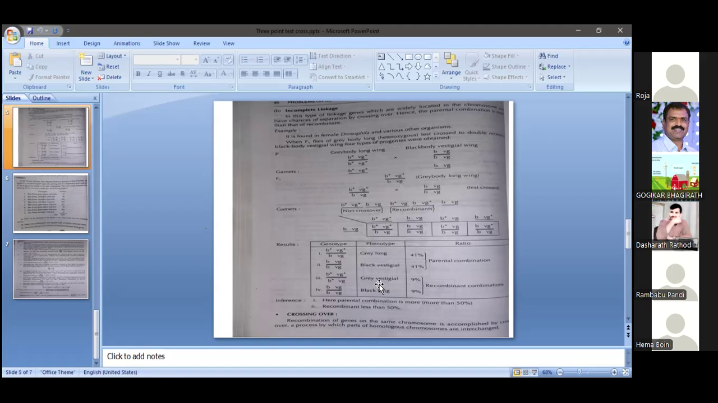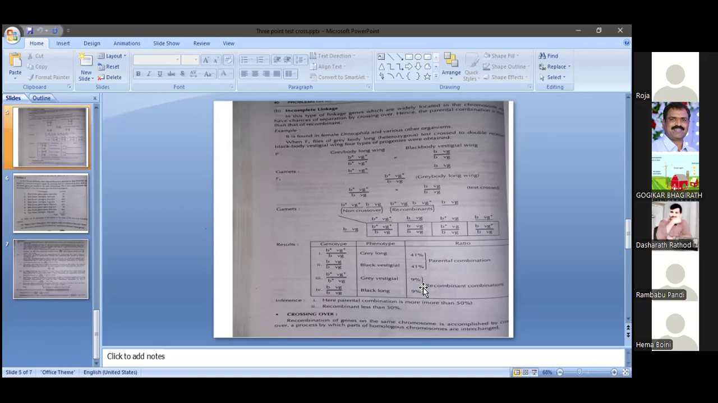So that's why we can say non-parental characters. Gray vestigial is a non-parental character and black long is also a non-parental character. But always in incomplete linkage, the recombinants are formed less than 50% only. It does not exceed 50%. Every student should simply remember that.